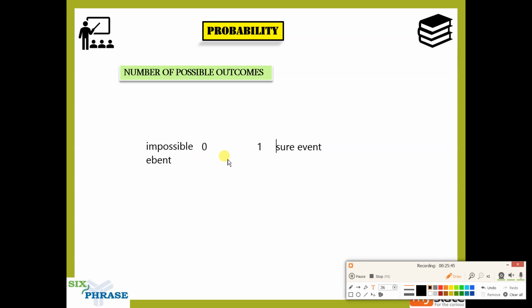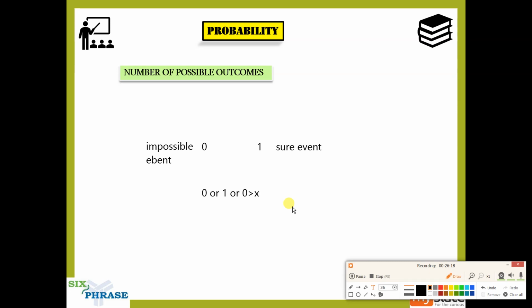So the value of probability, make a note of this, guys. The value of probability is either 0 or 1 or a value between 0 and 1. These are the three possible cases. Any other value you tell me as probability, then you did not understand what I just told you. So the value of probability could be 0 or 1 or any value between; it could be greater than 0